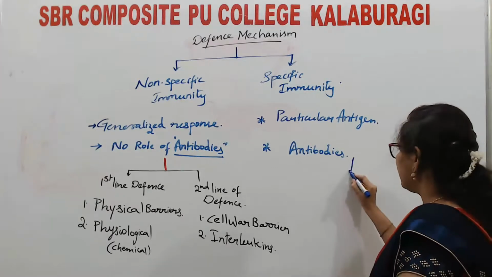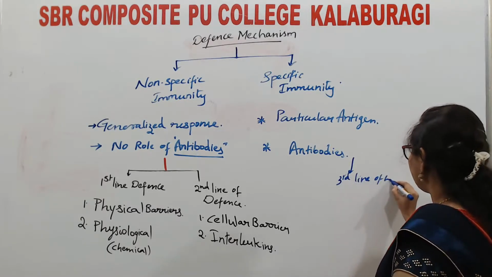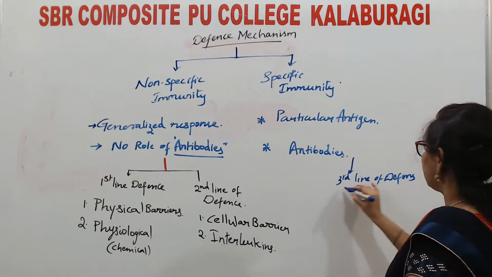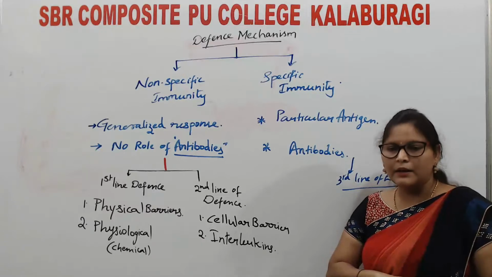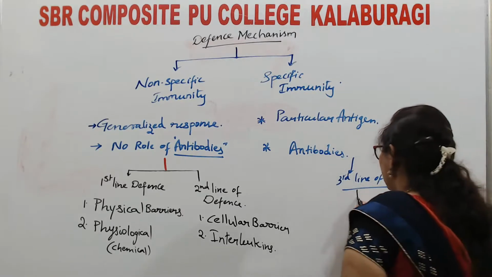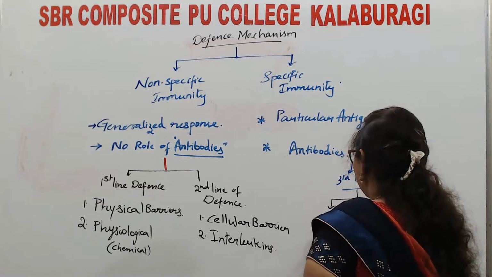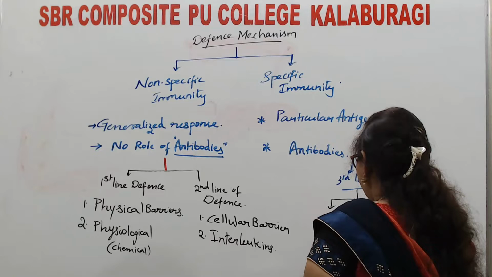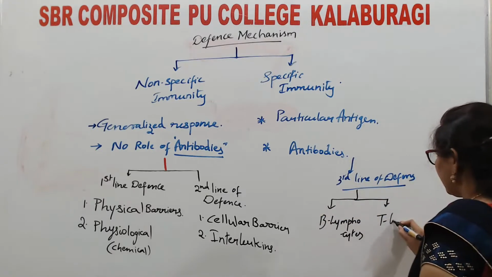Third line of defense includes the actual cells of our immune system, that are B lymphocytes and T lymphocytes.